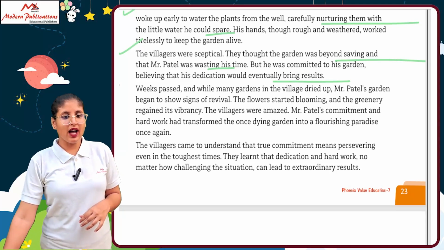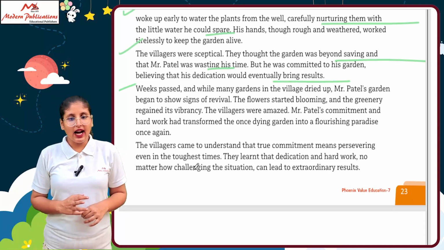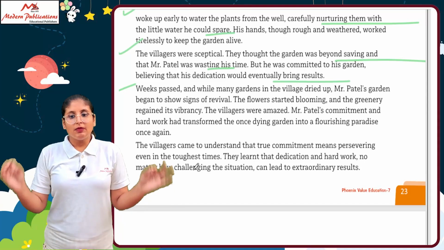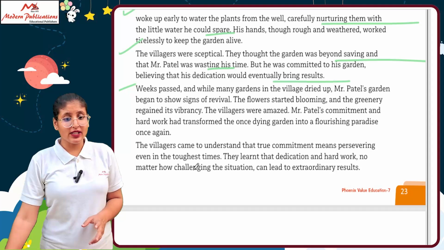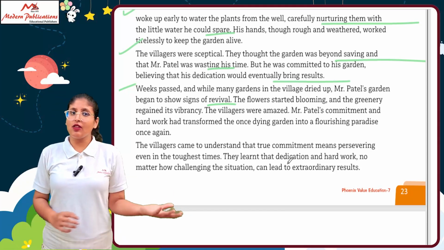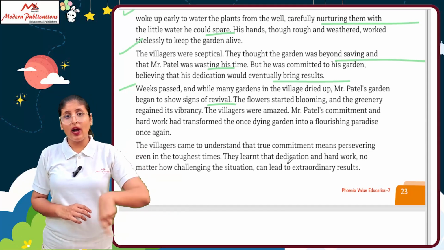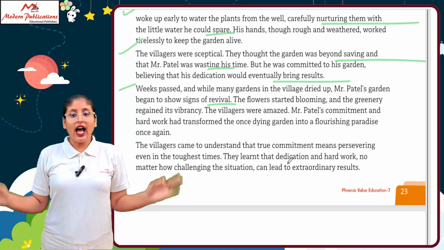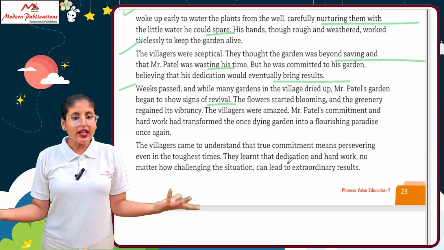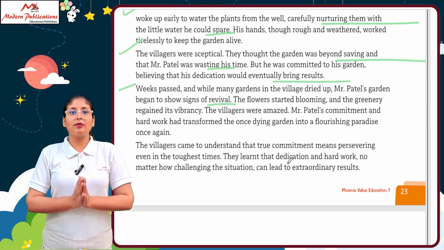Weeks passed, and while many gardens in the village dried up, Mr. Patel's garden began to show signs of revival. In the village, everyone's garden was drying up, but one garden was still alive: Mr. Patel's garden. The flowers started blooming and the greenery regained its vibrancy.